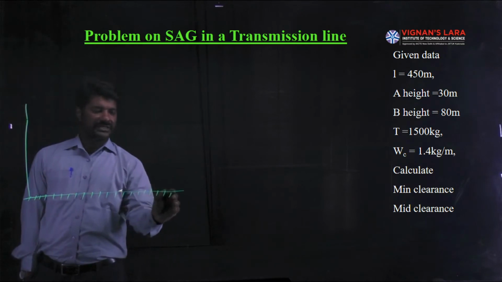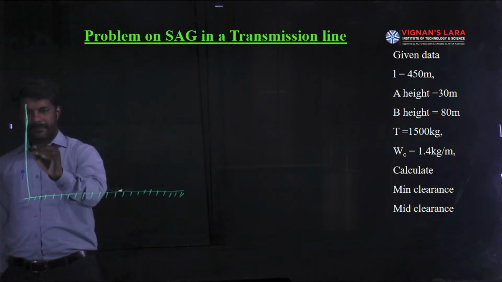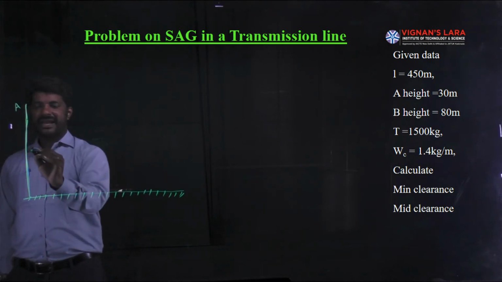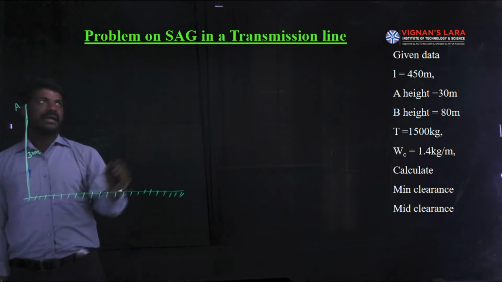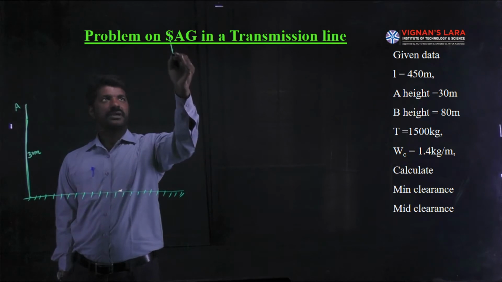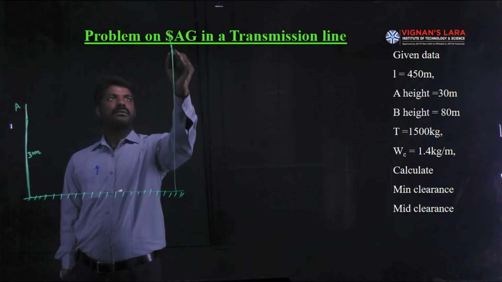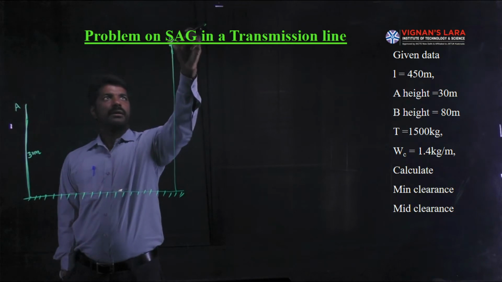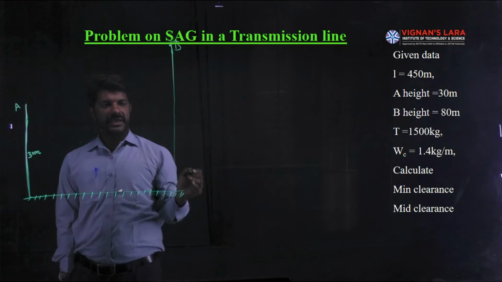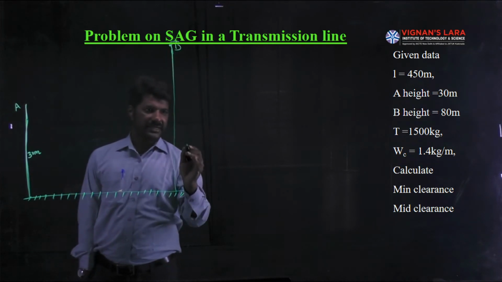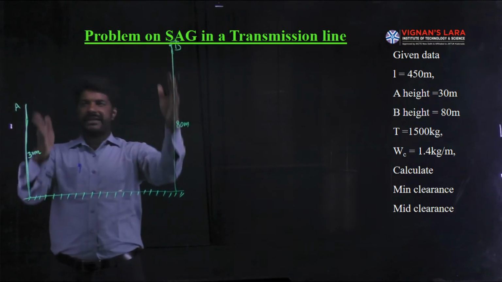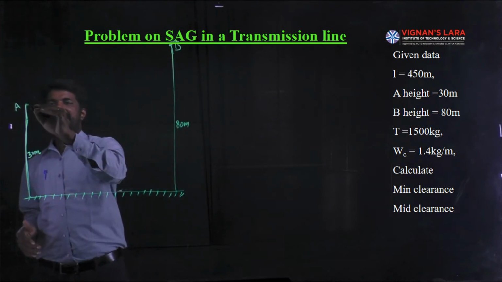Out of this water level surface, this is support A, which is identified to be 30 meters height, and this is support B. The height of support B is given as 80 meters. In between these two electrical towers of unequal supports, the conductor was hung.